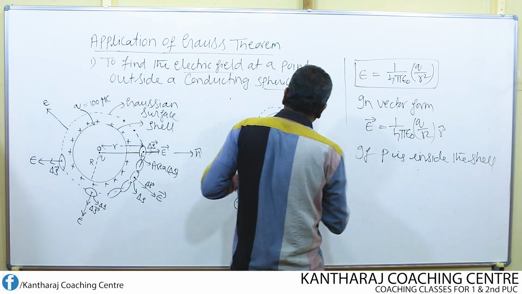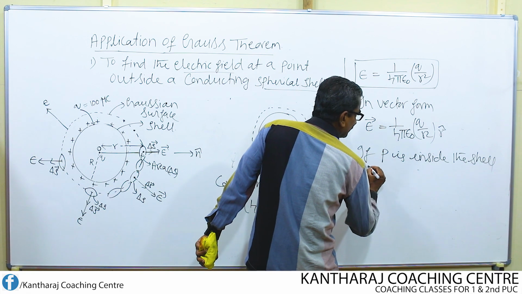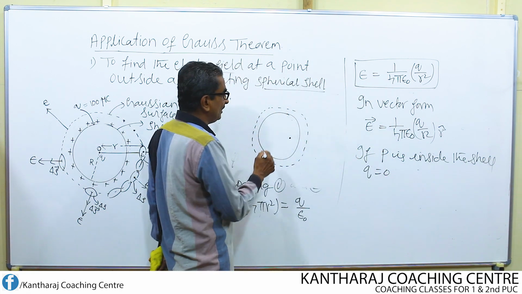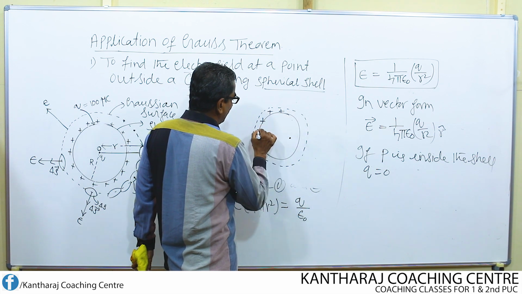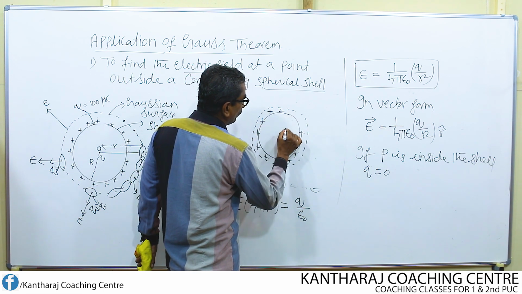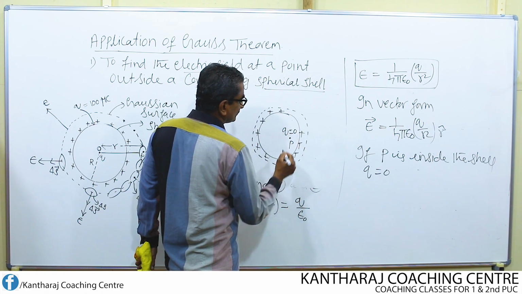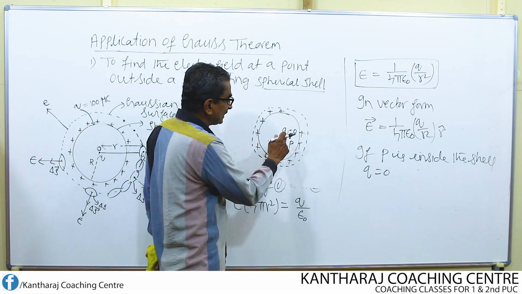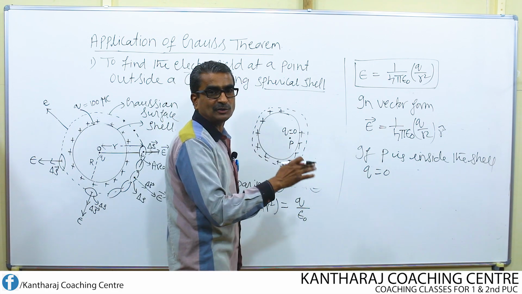So if P is inside the shell, then Q is equal to 0. No charge will reside inside the shell. All the charges will be on the outer surface of the shell. So when Q equals 0 inside the shell, what is the electric field at the point P? The electric field at the point P is found to be equal to 0.